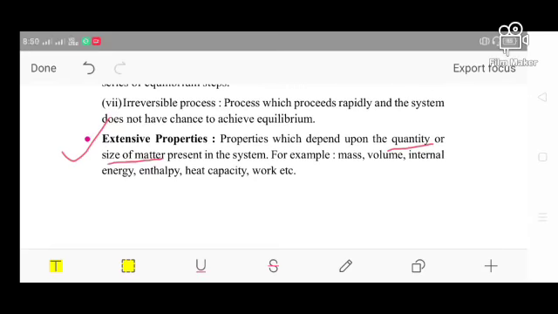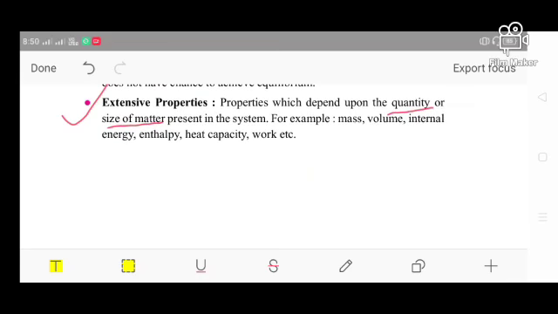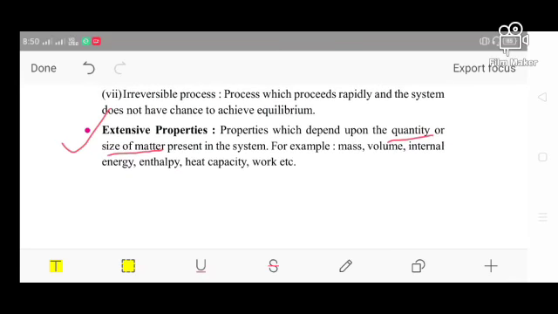So when we are talking about a property which depends only on the quantity of matter or the size of matter, think about mass. Imagine that when there is a small mass, the extensive property is also very small. When a large mass of matter is present, the extensive property is also big.